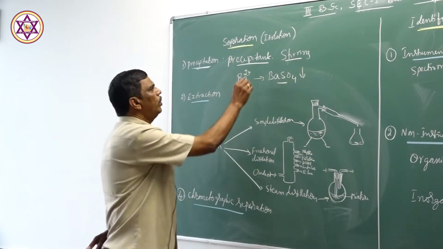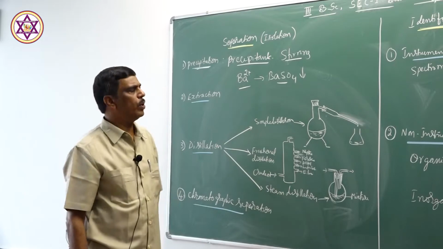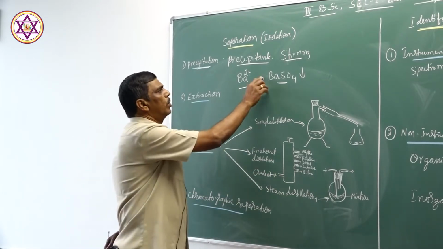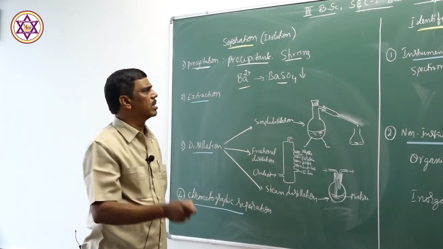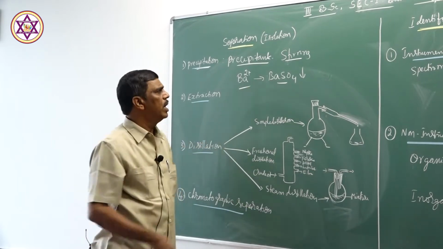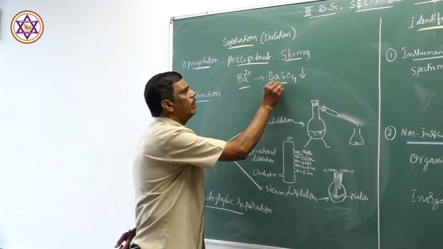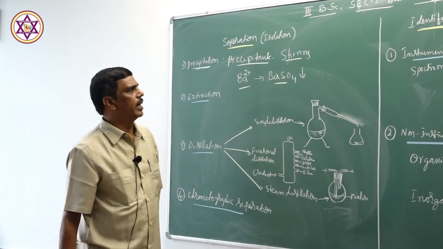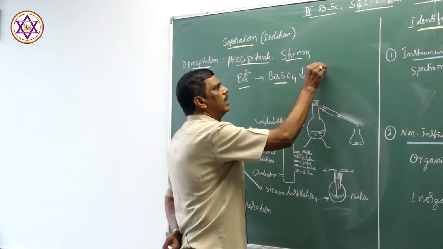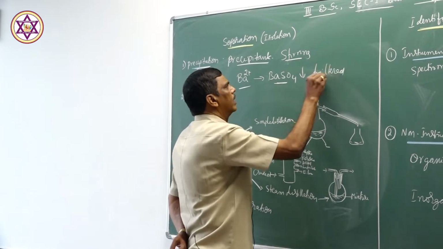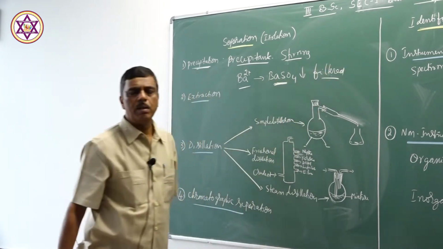So this sulfuric acid is added slowly. Too much of sulfuric acid is not correct. A small excess of sulfuric acid is added to precipitate out barium sulfate. So this barium sulfate is then filtered to get the barium sulfate precipitate.